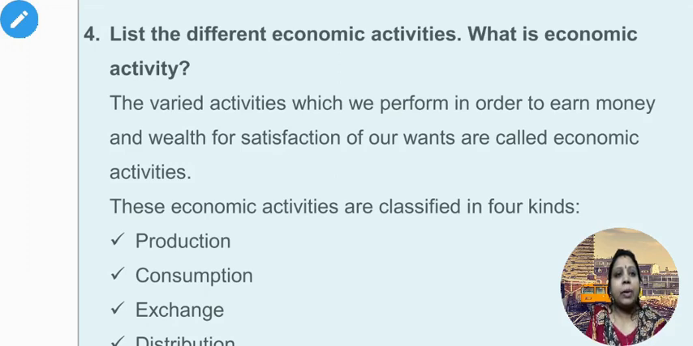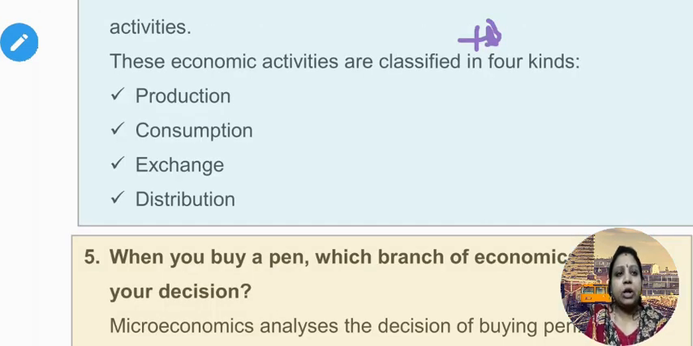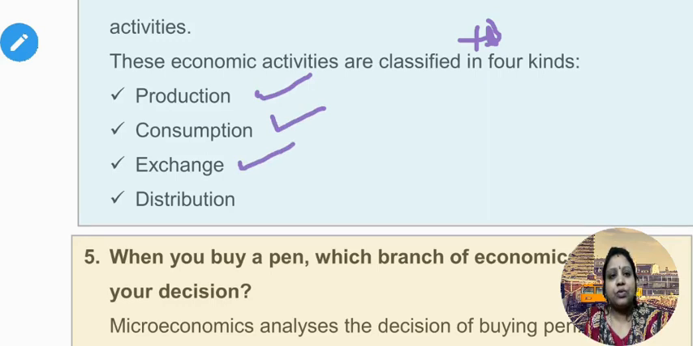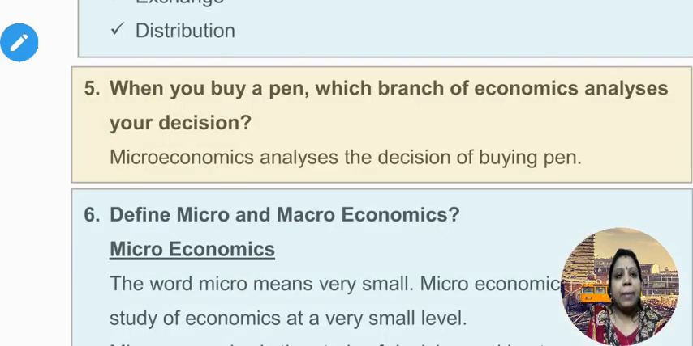List the different economic activities. What is economic activity? Answer. The varied activities which we perform in order to earn money and wealth for satisfaction of our wants are called economic activities. These economic activities are classified into 4 kinds. 1. Production. 2. Consumption. 3. Exchange. 4. Distribution. When you buy a pen, which branch of economic analysis studies your decision? Answer. Microeconomics analyzes the decision of buying a pen.